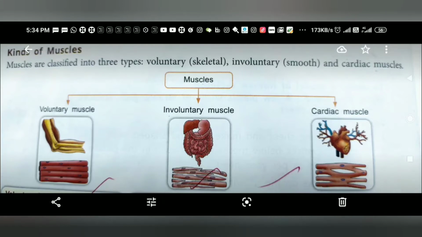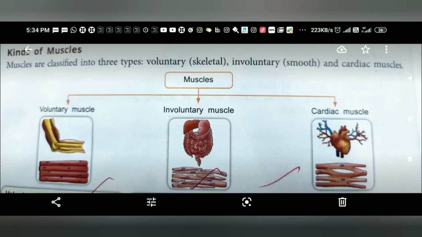Children, now we will discuss kinds of muscles. Muscles are classified into three types: voluntary, involuntary and cardiac muscle. Come to the first part, that is voluntary muscle.